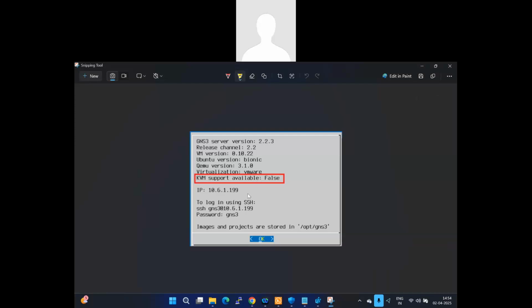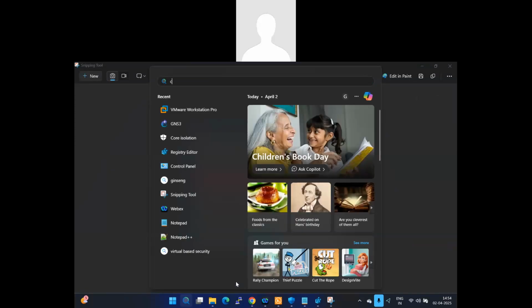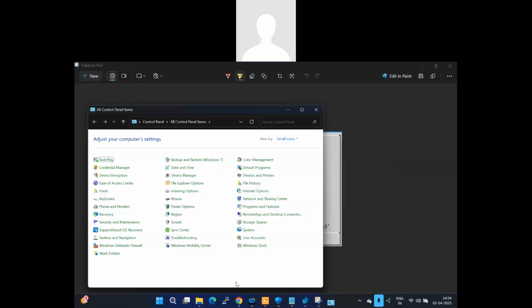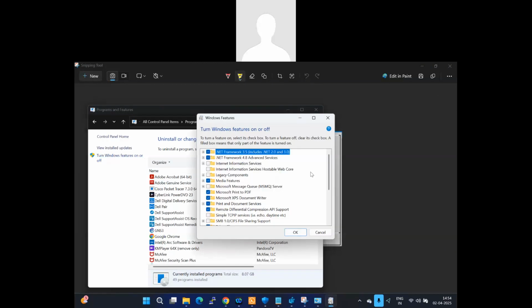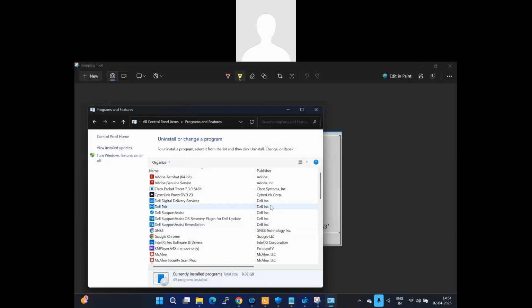Just follow the steps and open the control panel. Click on programs and features. Click on turn Windows features on and off. Just scroll down. Just uncheck this box, virtual machine platform, also Windows Hypervisor platform. You must uncheck these two and click OK. So once you click OK, your laptop will reboot and get this change effected.